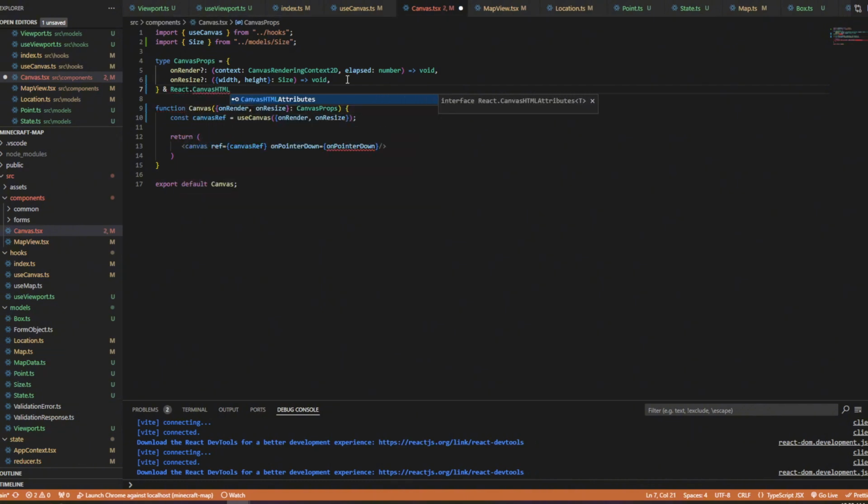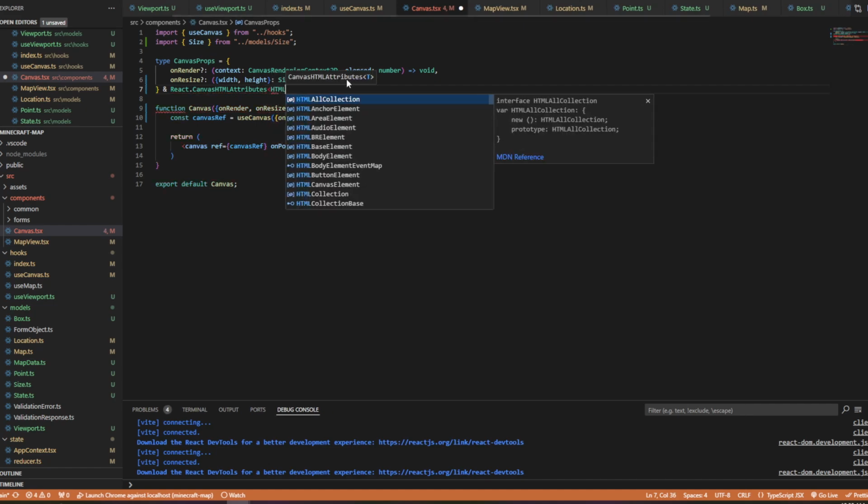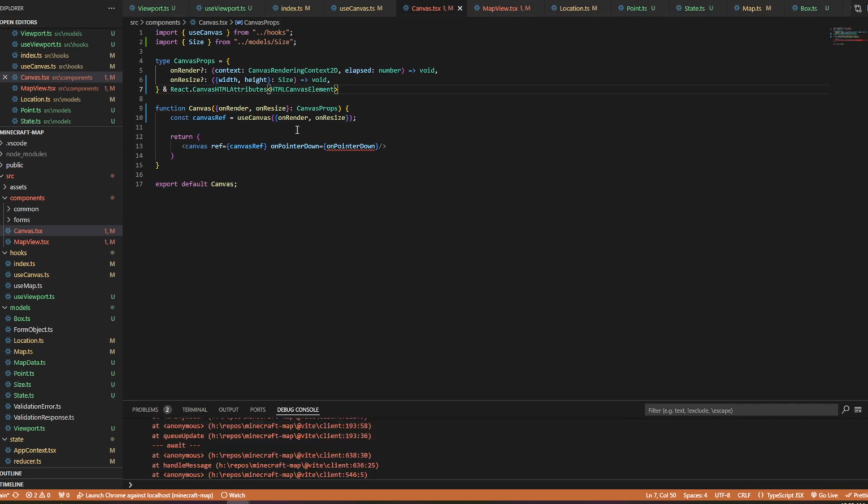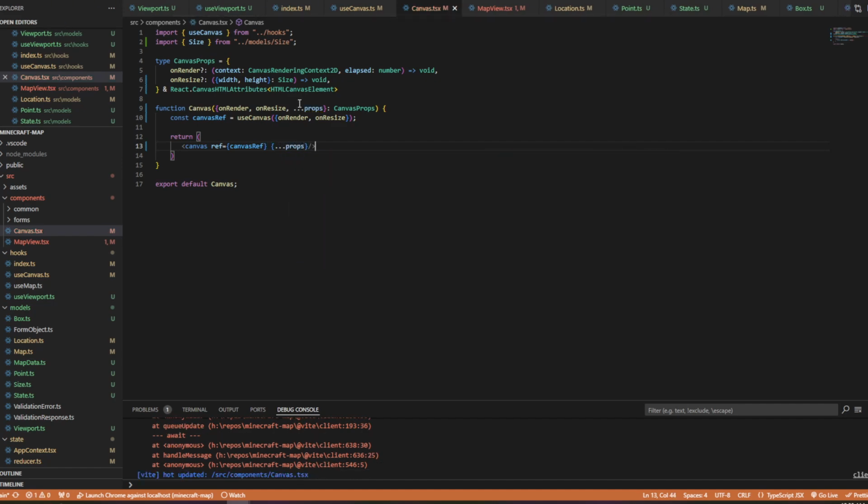React.CanvasHTMLAttributes of type HTMLCanvasElement. I'm going to do that. And what that does is that basically I don't have this anymore. And so what I'm going to do to pass those into the canvas is I'm going to have ...props here. And then here, I'm just going to spread out this object props onto this element. So basically this is all the other props that are being fed to this canvas that are not onRender and onResize.